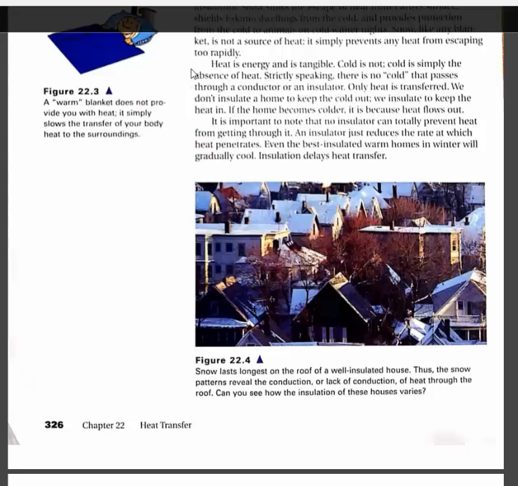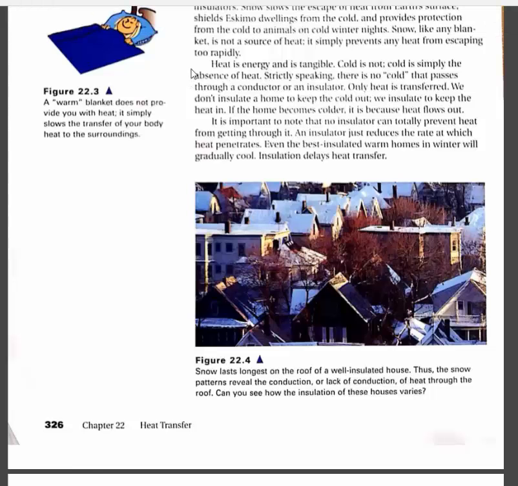Heat is energy, and it is tangible. Cold is not. Cold is simply the absence of heat. Strictly speaking, there is no cold that passes through a conductor or an insulator. Only heat is transferred. We don't insulate a home to keep the cold out. We insulate to keep the heat in. If the whole home becomes colder, it is because heat flows out of the home. It is important to note that no insulator can totally prevent heat from getting through it. An insulator just reduces the rate at which heat penetrates. Even the best insulated warm homes in winter will gradually cool. Insulation delays the heat transfer.